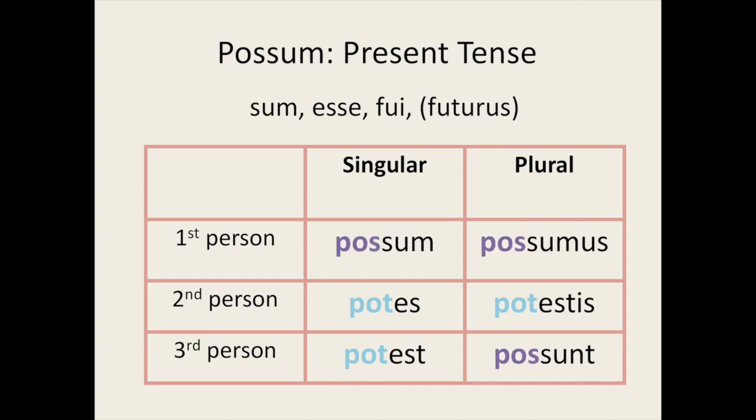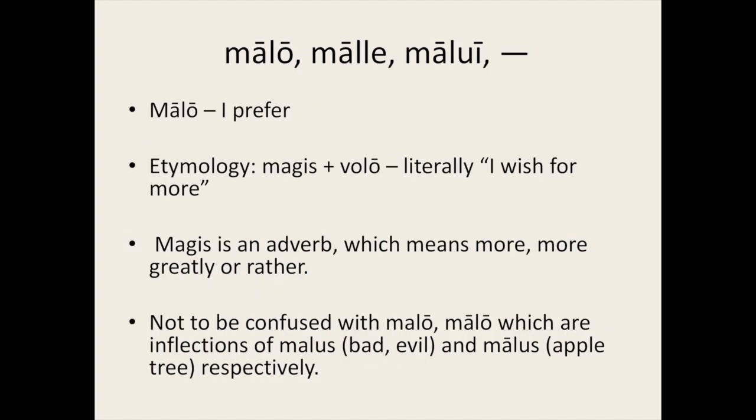Also see that there's a similar pattern for possum, I am able, which we covered in the previous lesson. Look at the second person singular, third person singular, and second person plural conjugations of possum. We have a pot prefix as opposed to a pos prefix. Also notice that these 3 forms have an E following the prefix, whereas the consonant S follows the prefix pos in the other 3 forms, possum, possumus, and possunt. Just something that might help you remember them later on.